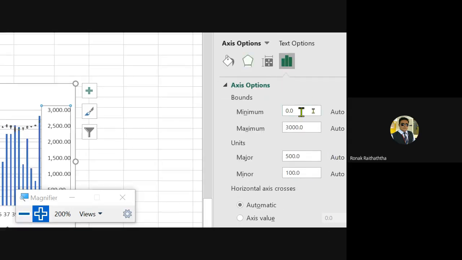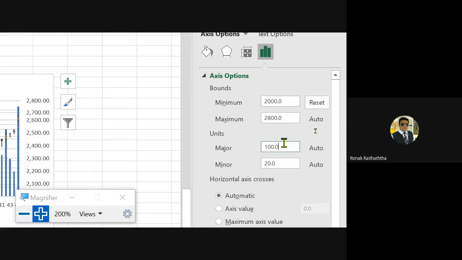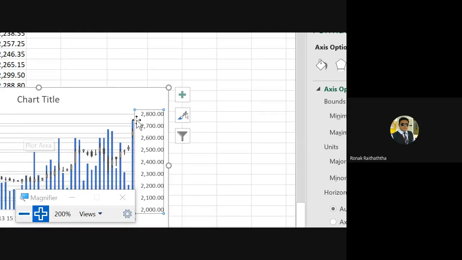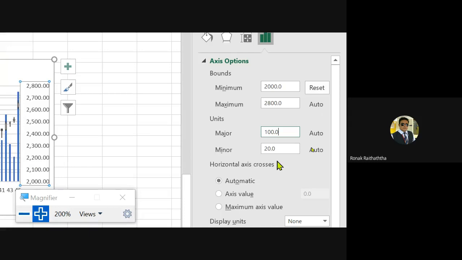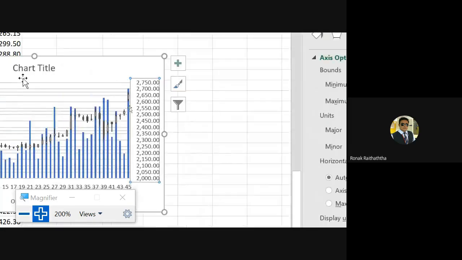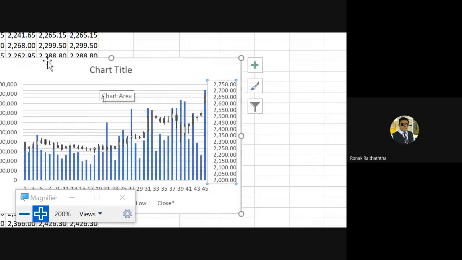I have got it. The prices are visible. Okay, so if you have got it, then it's perfectly fine.